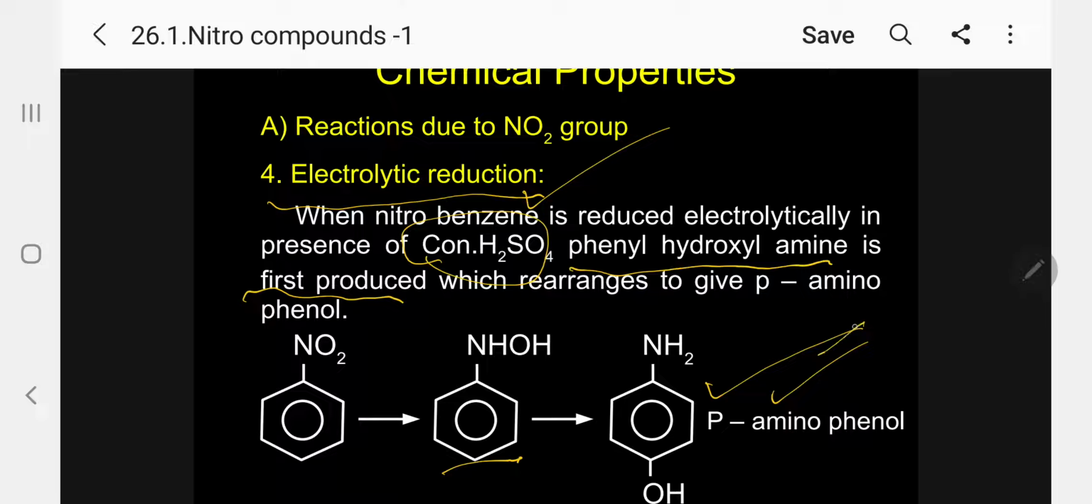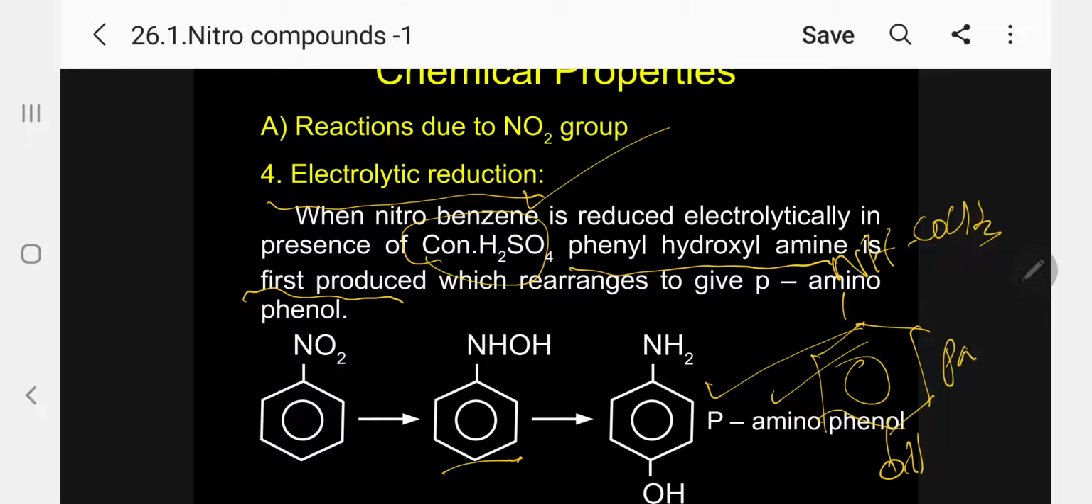What is paracetamol? Kindly follow. This is paracetamol. Here NH, here COCH3. This is paracetamol. What is paracetamol in IUPAC? This is N-acetyl aminophenol. Para-N-acetyl aminophenol is paracetamol. It is derived only from this para-aminophenol.